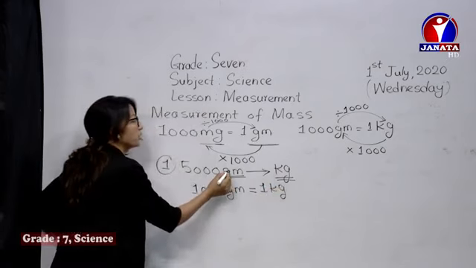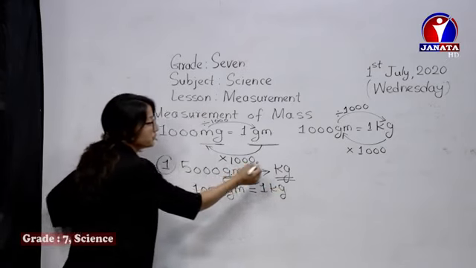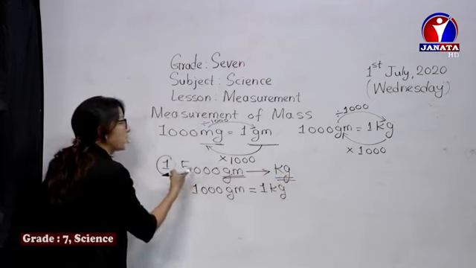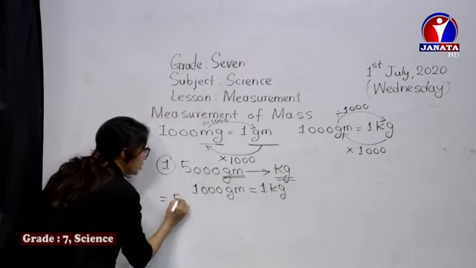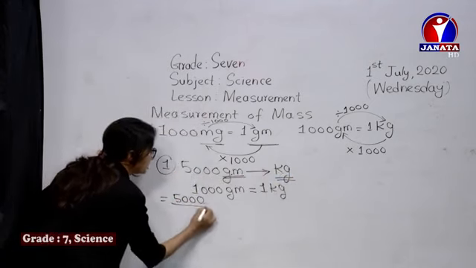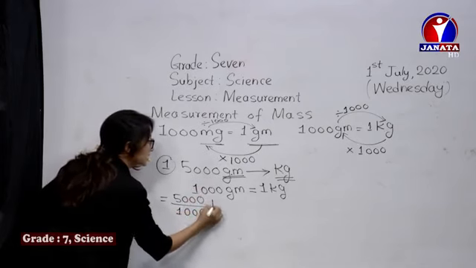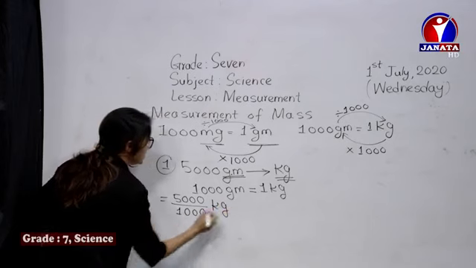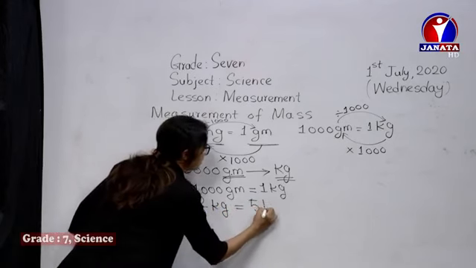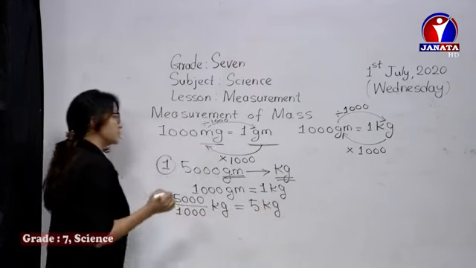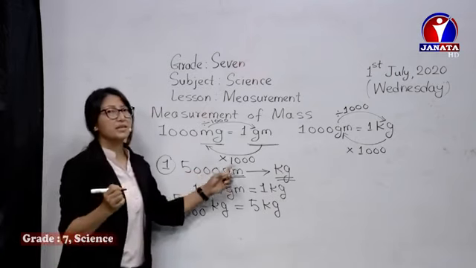Now we have to convert from a smaller unit to a bigger one. That's why we have to divide. 5000, when divided by 1000, is converted into kilogram. So this is equal to 5 kg. So 5000 gram is equal to 5 kilogram.